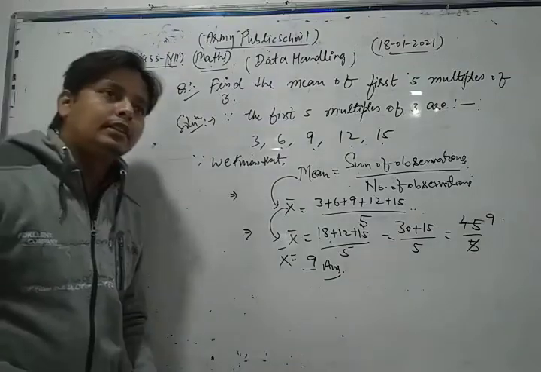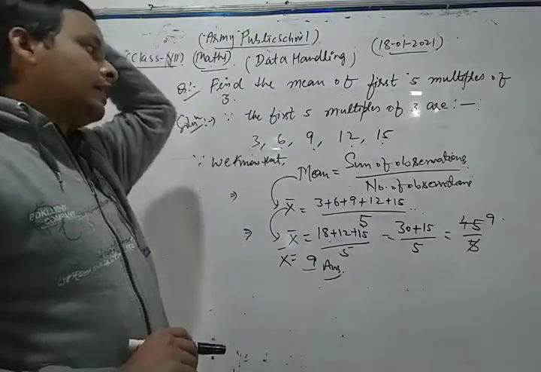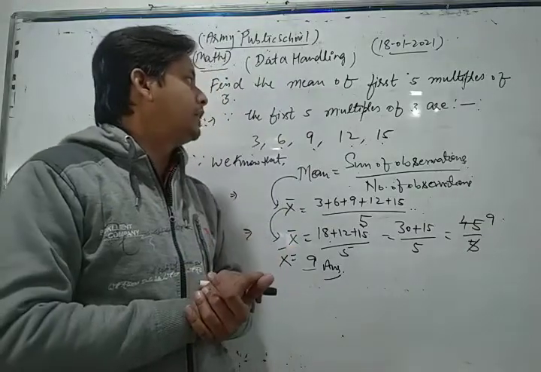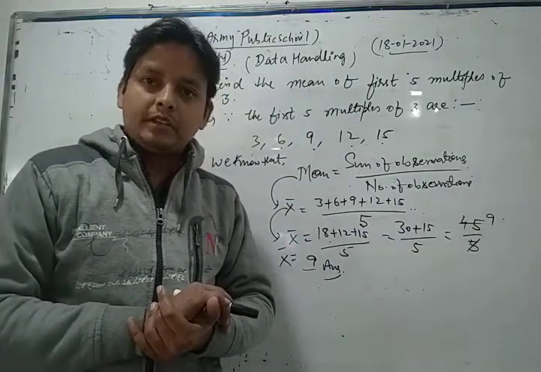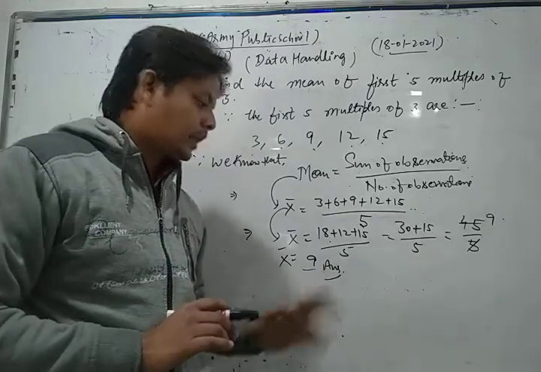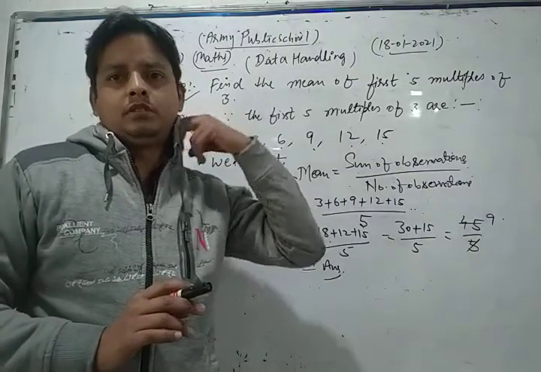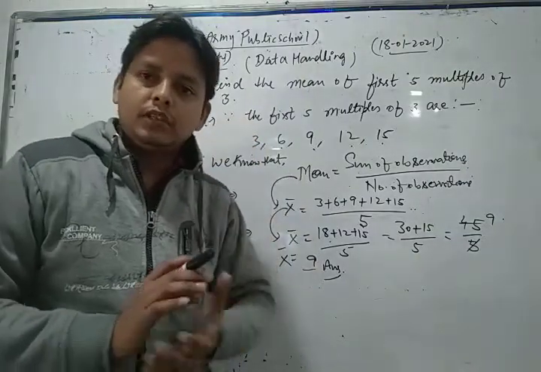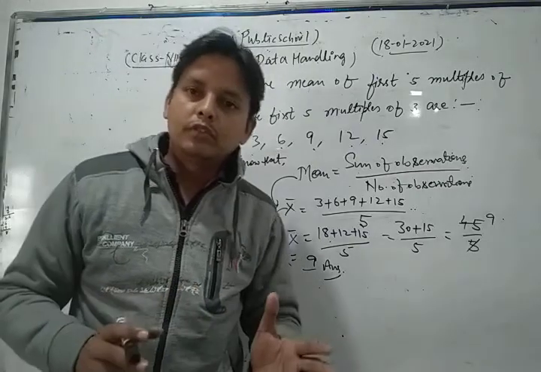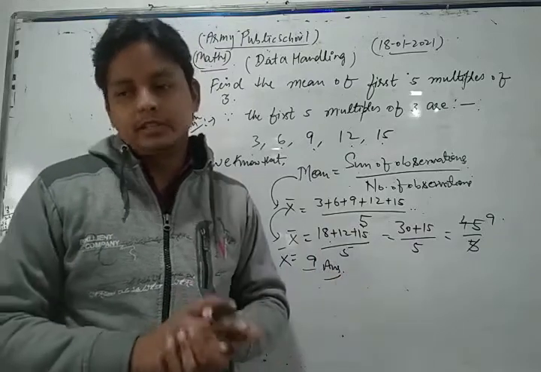Thus, dear students, in this way we can say that the mean of the first 5 multiples of 3 is 9. This is our required solution of the given question. In this video, students, you should do more and more practice of this type of questions. First of all, solve all the questions which we discussed in this class. After that, solve your NCERT exercise.